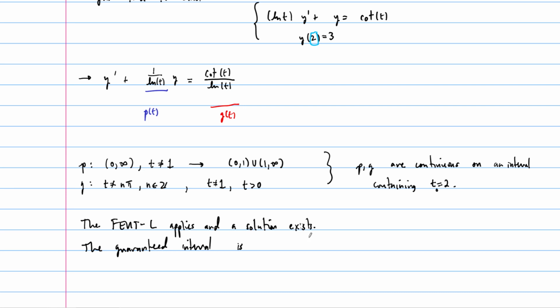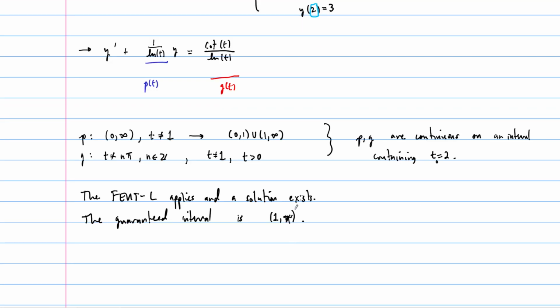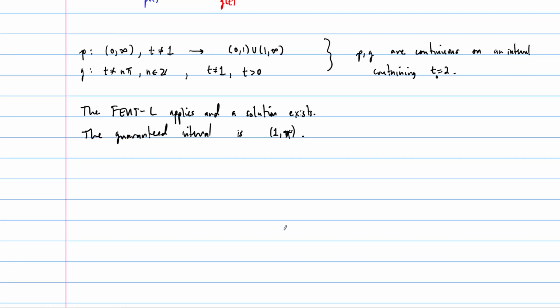So then the guaranteed interval is going to be what? Well, it's got to be the interval that contains 2, after all of these restrictions. We kind of talked about this already, right? It's going to be the interval from 1 to pi. So the guaranteed interval is the interval from 1 to pi. And that's the guaranteed interval for the domain of the solution function. The domain could be larger in certain cases, but we can't guarantee that, right? So all we can guarantee is that the domain is at least this interval from 1 to pi. Okay, so that's how that works.